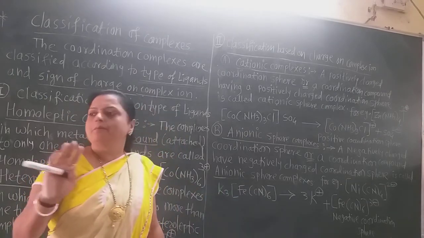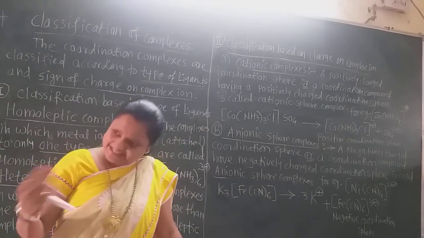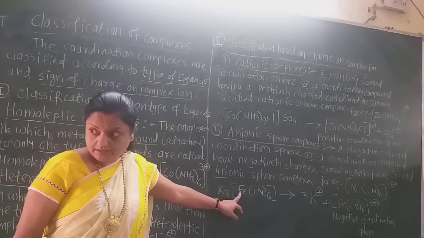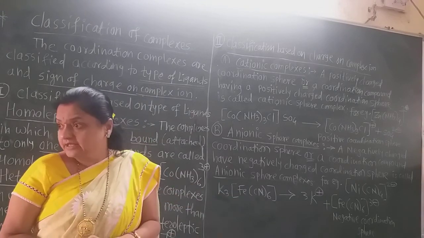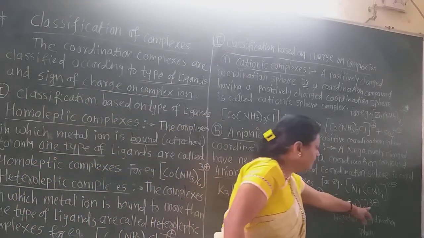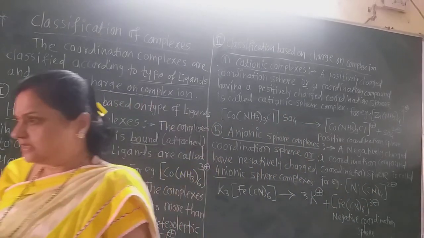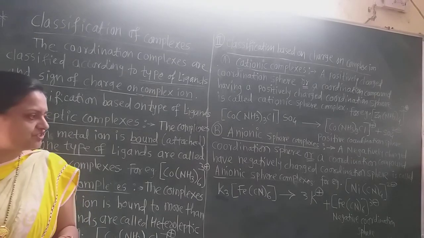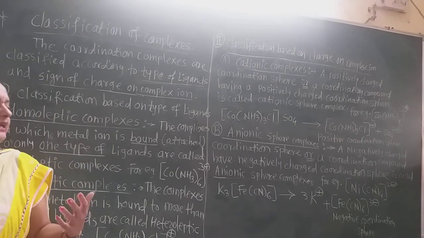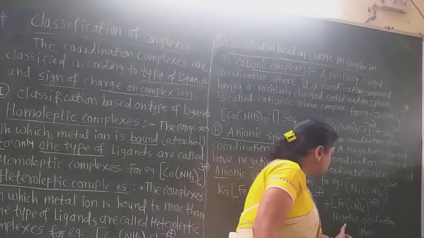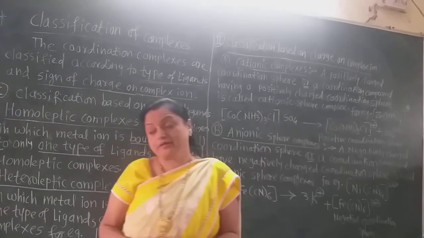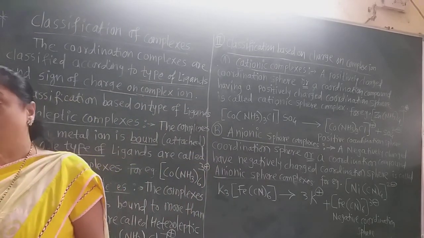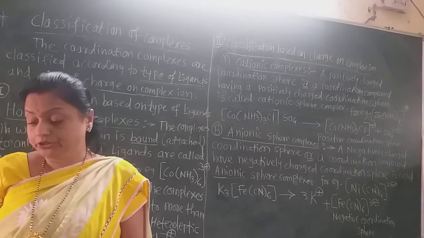One cyanide has a -1 charge, so 6 cyanides have a -6 charge, which gets neutralized by the +3 charge on the iron, so only -3 remains, and that -3 is on this coordination sphere. Iron has a +3 charge, the total is -6 charge, which gets neutralized by the +3 charge, and the remaining -3 charge is there. So it is also a negative coordination sphere. So you must recognize which are the cationic complexes and which are the anionic complexes. This may be asked in MCQ type questions.